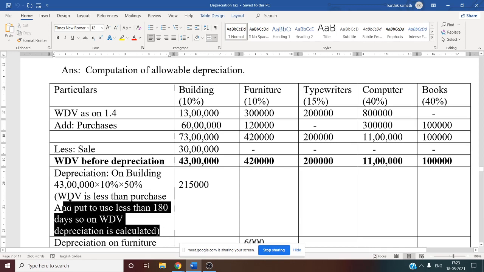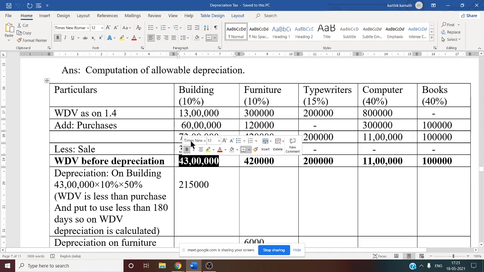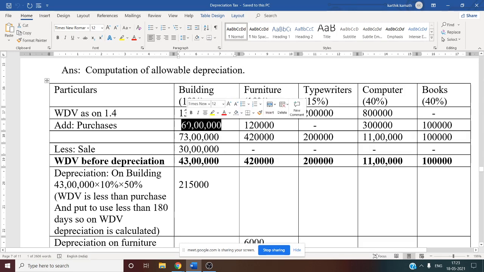Otherwise what we used to do, first we used to calculate normal depreciation for the building, and then calculate the depreciation on the remaining balance. But in this question, written down value is less than the purchase. See this, 43 lakh is less than 60 lakh. That is why on 43 lakh itself we need to calculate depreciation. So 43 lakh into 10%.